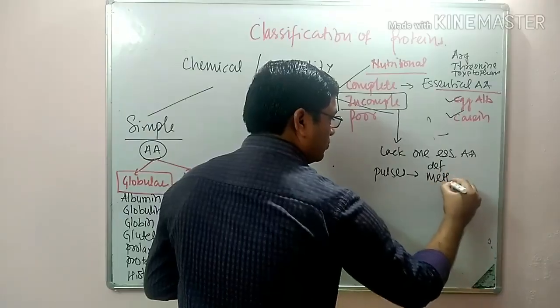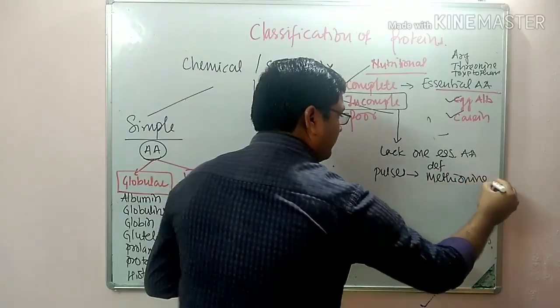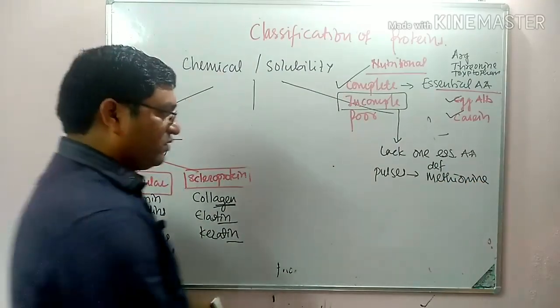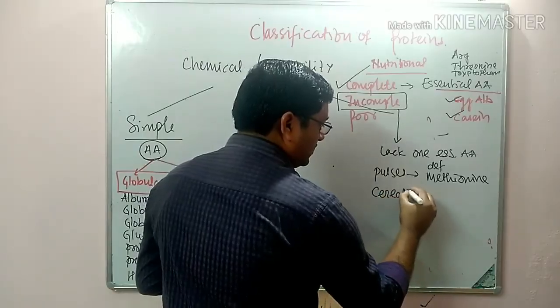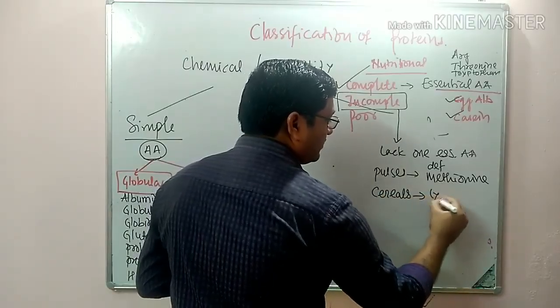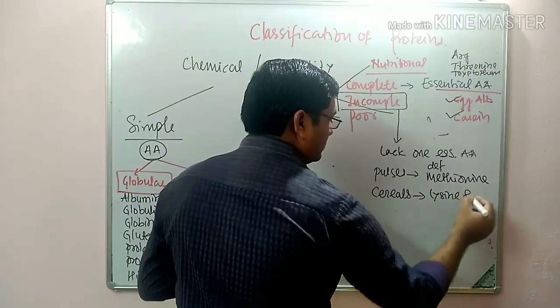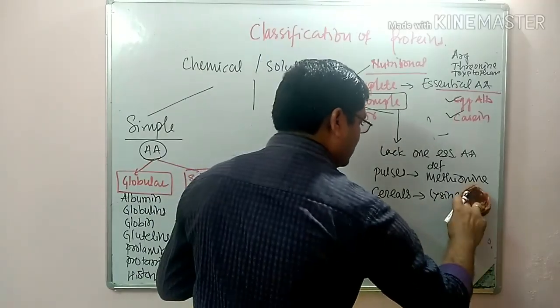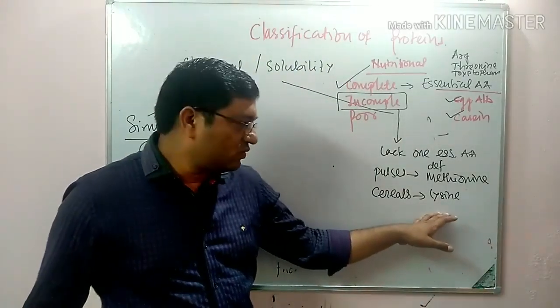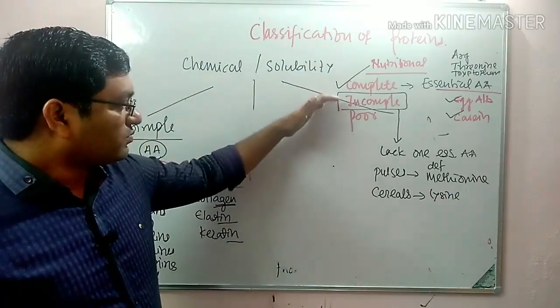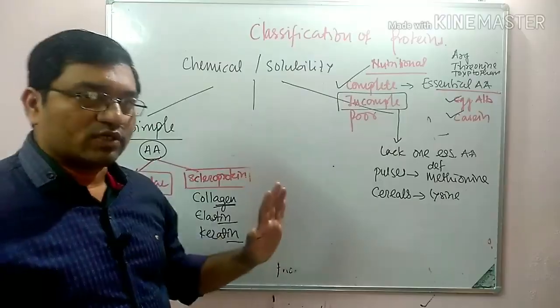This is an MCQ. And cereals are deficient in lysine, mainly lysine. So this is about the incomplete protein.